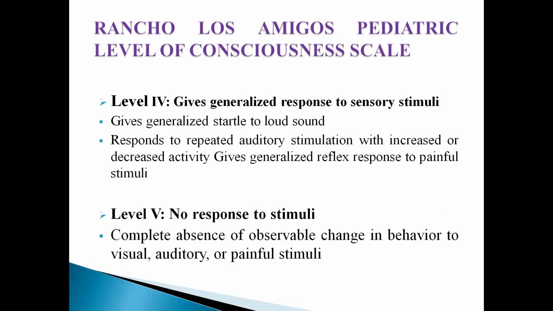Level 4 gives generalized response to sensory stimuli. The child gives a generalized startle to loud sound, responds to repeated auditory stimulation with either increased or decreased activity, and also gives generalized reflex response to painful stimuli.